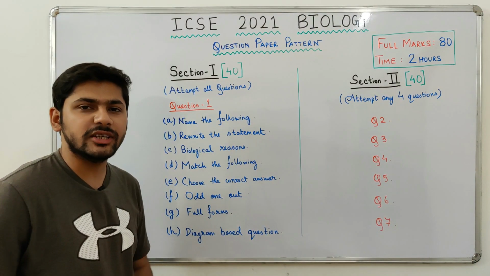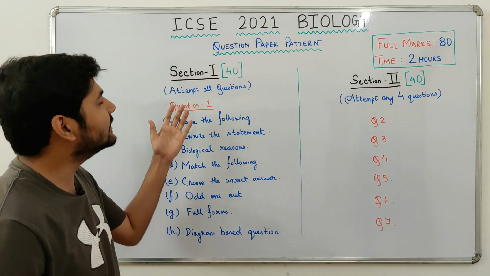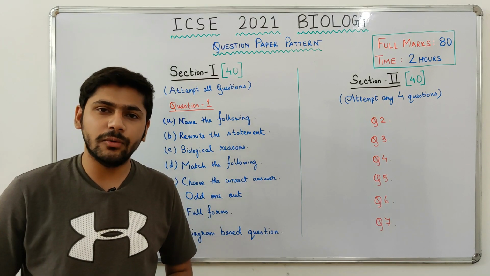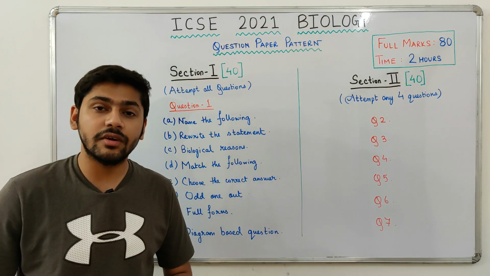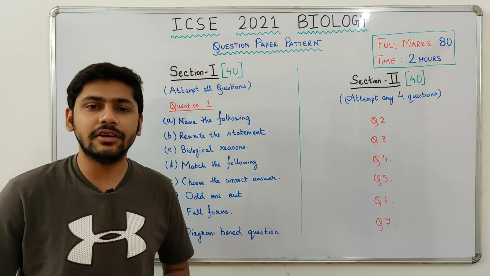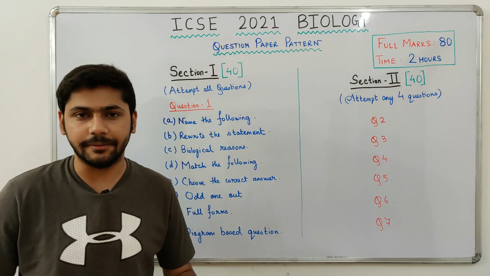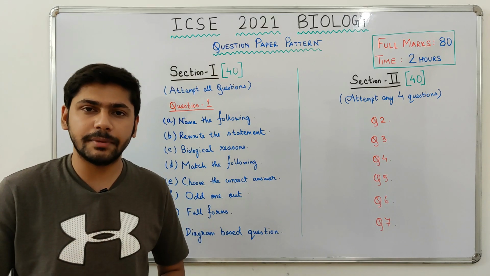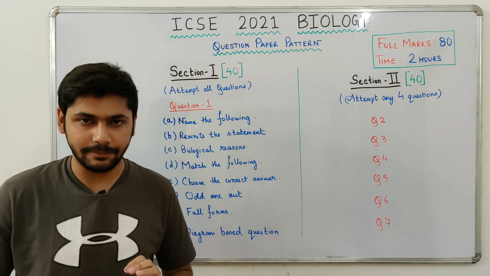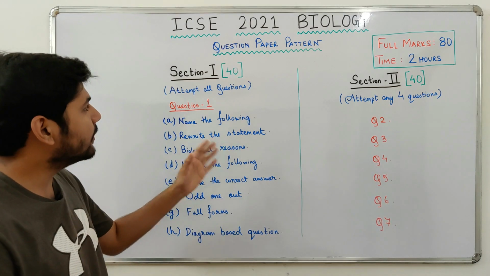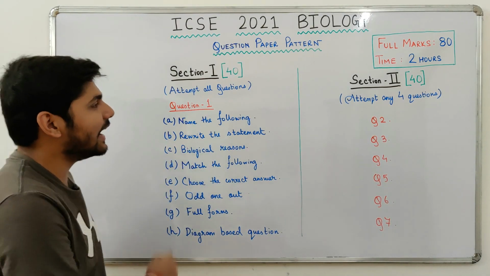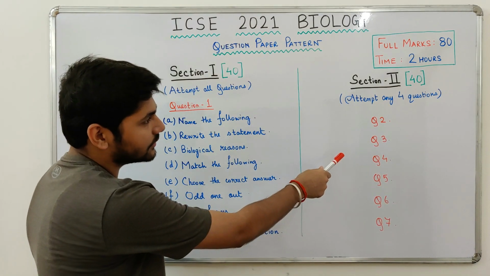Let's begin with the question paper pattern. The ICSE 2021 Biology Board question paper will be of 80 marks and you will get 2 hours to solve the whole thing. You will also get an additional 15 minutes to read the question paper before you start writing. The question paper is divided into 2 sections: Section 1, 40 marks, and Section 2, 40 marks.